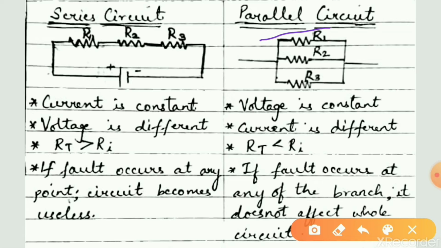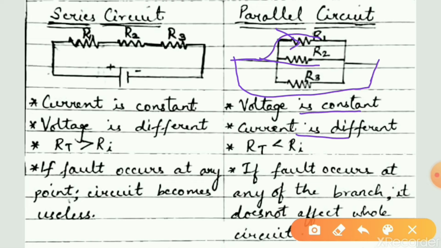In case of parallel circuit, there are several elements connected in parallel with each other. The voltage here is always constant while current is different. When a voltage is applied across the circuit, the voltage across resistor R1, R2 and R3 will be the same, while current flowing through them will be different.